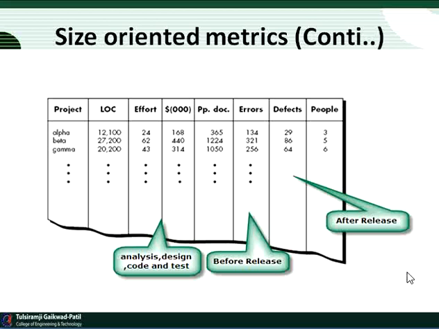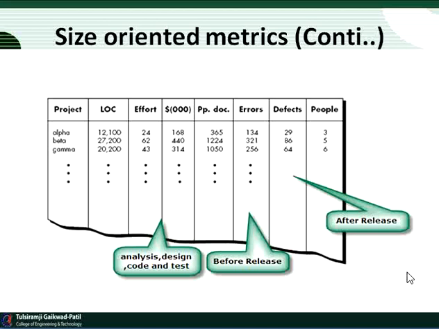Before releasing, we acquired 134 errors or 321 errors or 256 errors, but the defects, that is after releasing, may be 29, 86 or 64. All the errors, defects, documentation, price, efforts, lines of code or project are observed while the number of people use that particular software application. So it may be 3, 5, 6. So this is about size oriented metrics and how we are going to use them.